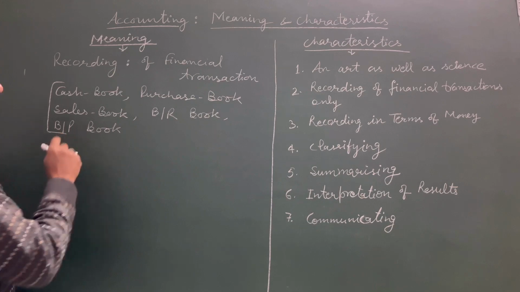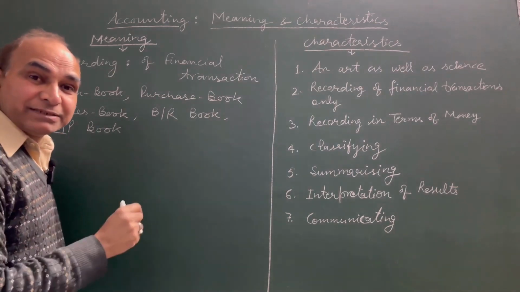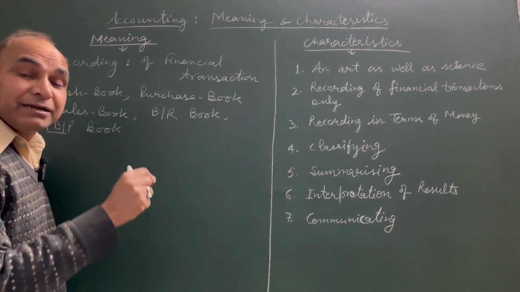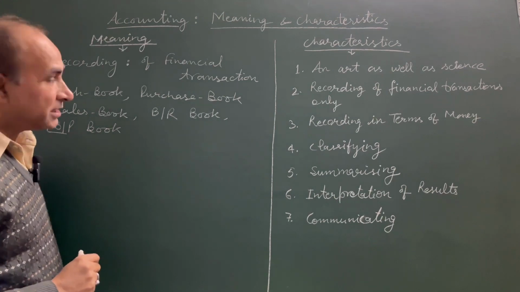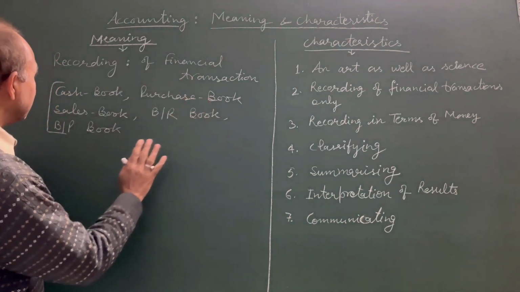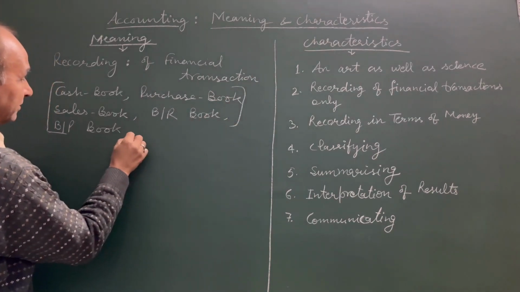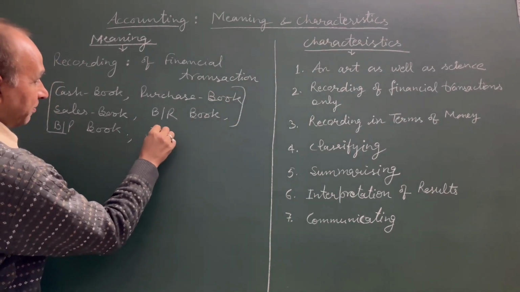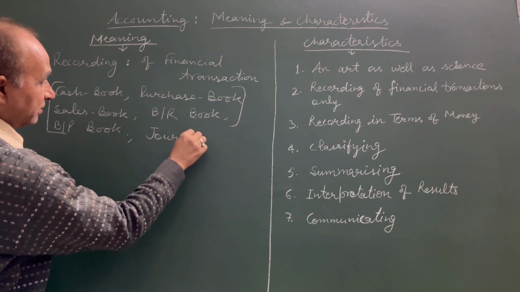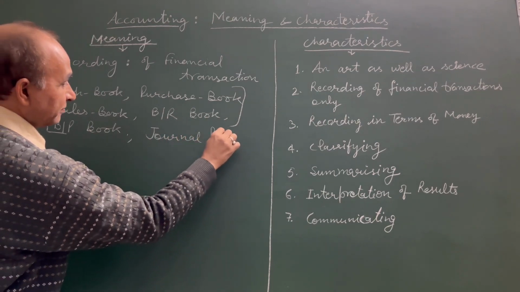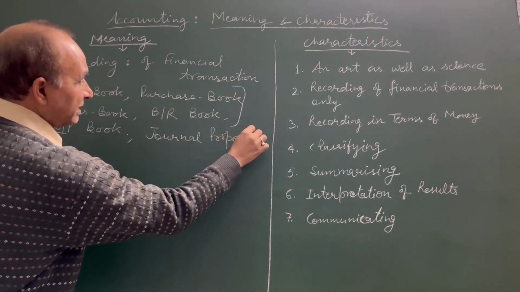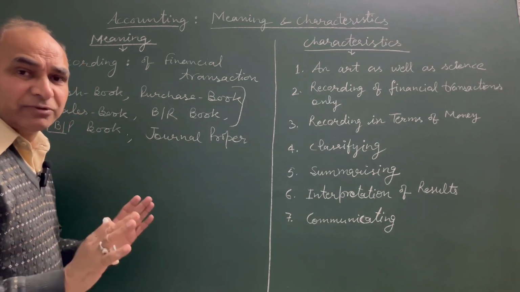In BR and BP, we record the bills receivable and bills payable related transactions only. And the transactions which are not covered under these subsidiary books are finally recorded into the journal proper.